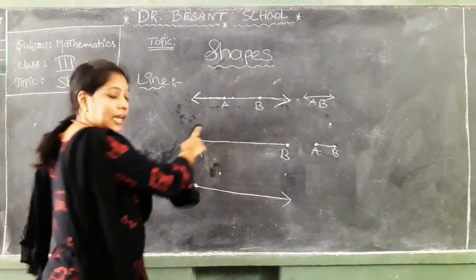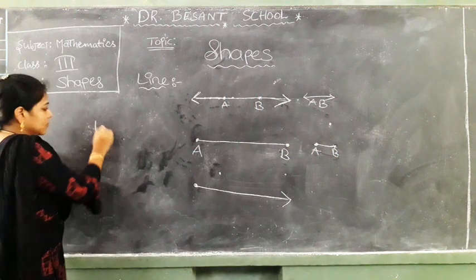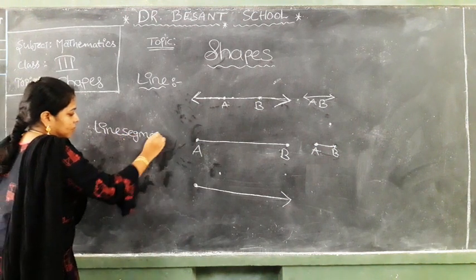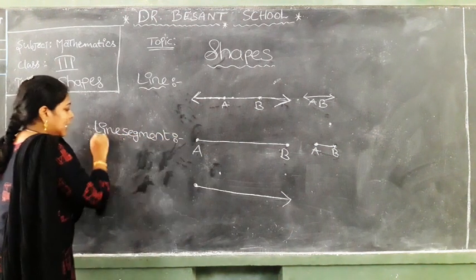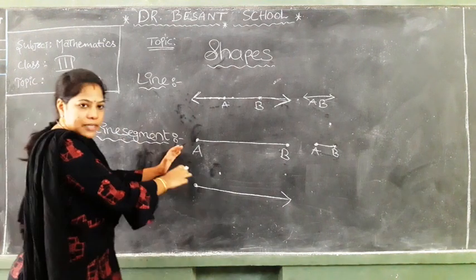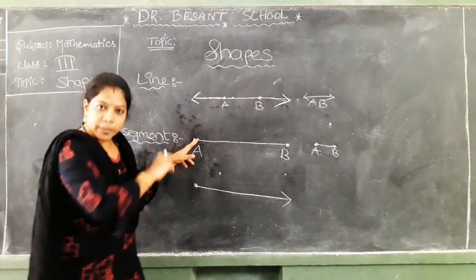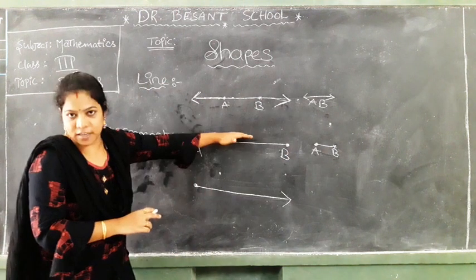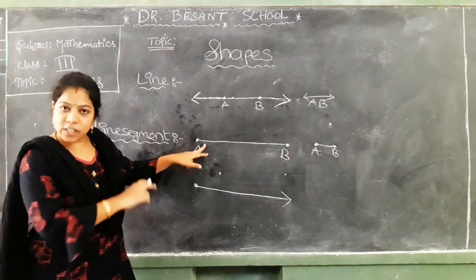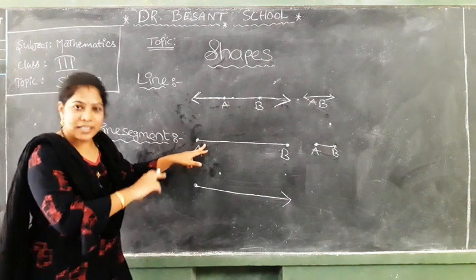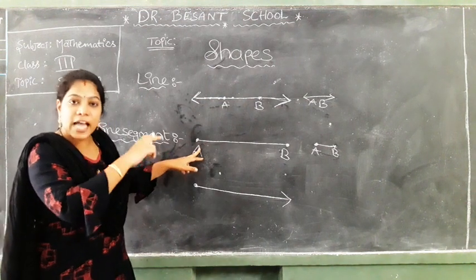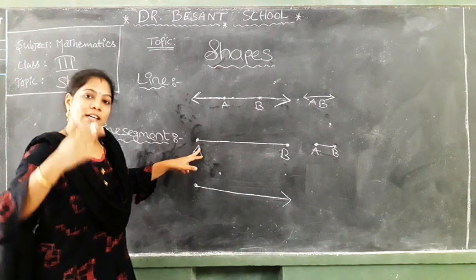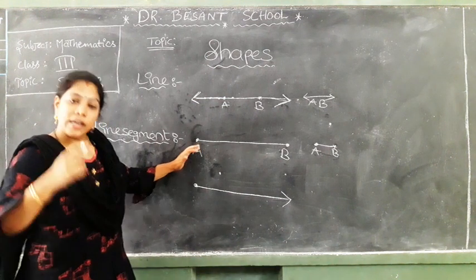Okay, this is what? Line segment. Line segment AB. A line segment has a starting point and also an end point, and this is a part of the line also. Okay, can we measure the length of this line segment? Yes, the line segment has a definite length also. What does the line segment have? Definite length also. This is about the line segment.